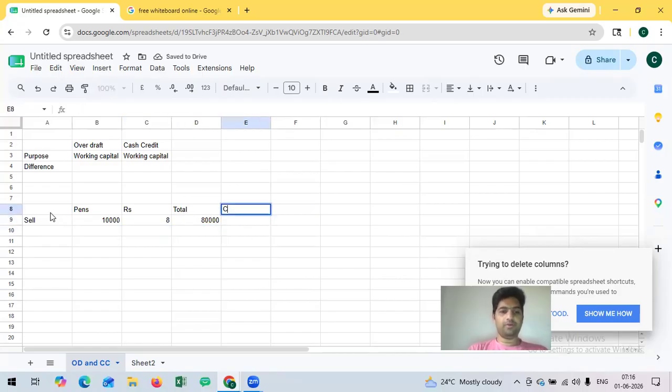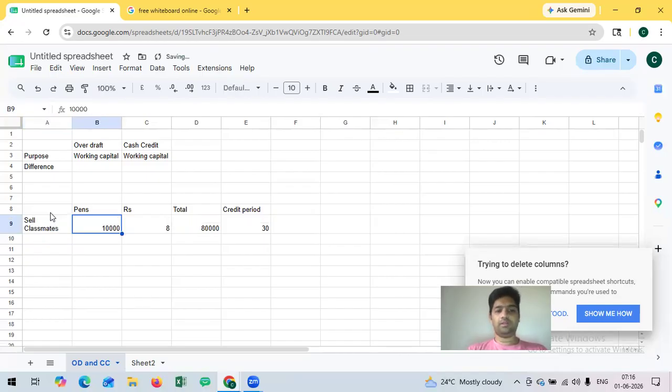This I sell for a credit period of 30 days. It means what? I will get the money from ITC only after 30 days. So what I do here, I sell 10,000 Classmate pens to ITC. The total price I sell for is 80,000 rupees and I will get a credit period of 30 days. I'm a job worker who manufactures pens for Classmate. Classmate will give the brand name and they will sell later. So I sell to Classmate for 80,000 rupees.